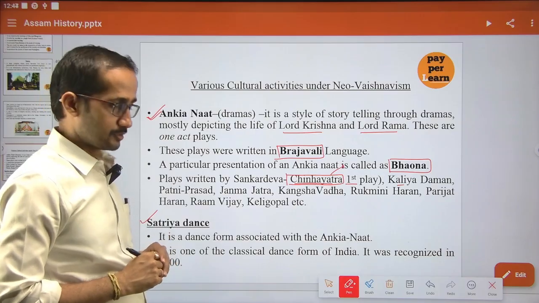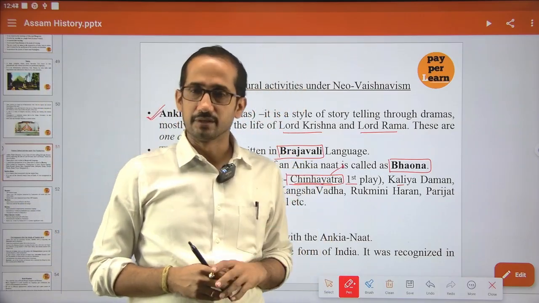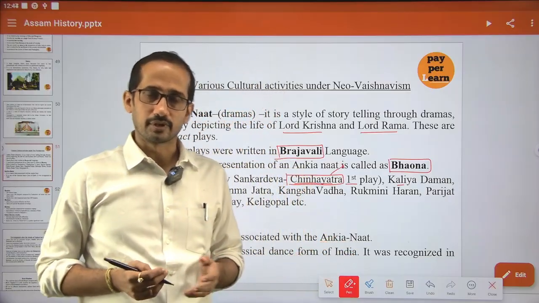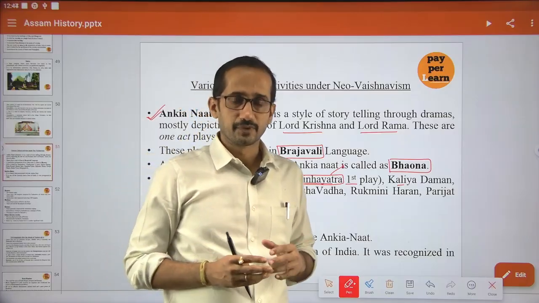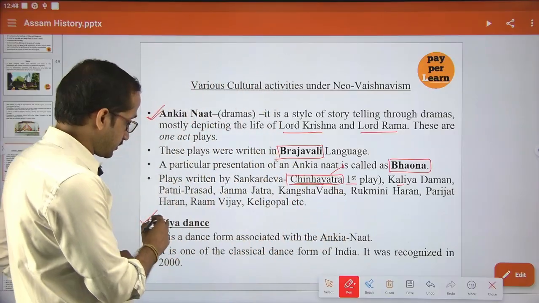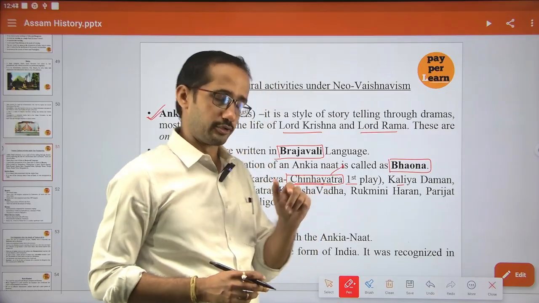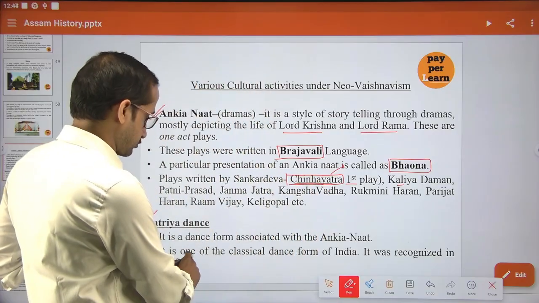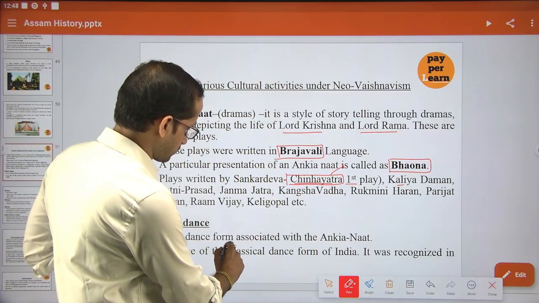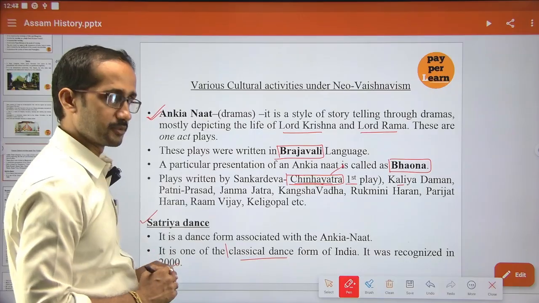We know that there are different classical dances, Bharatnatyam, and different classical dance forms in India, and Hotriya dance is also one form of classical dance. It was introduced by Shankardev, and it got the classical dance recognition in the year 2000. You have to remember, very important.